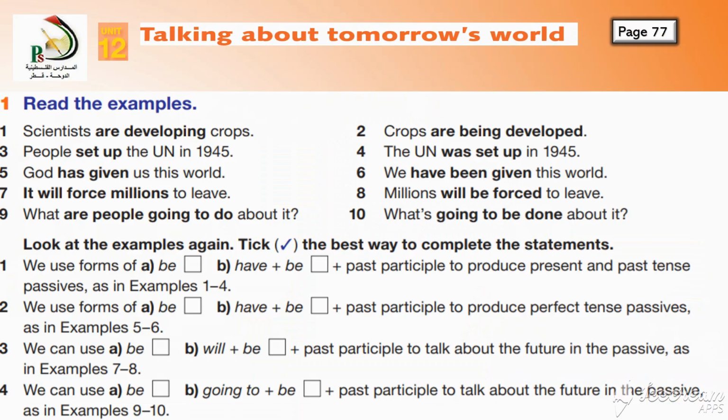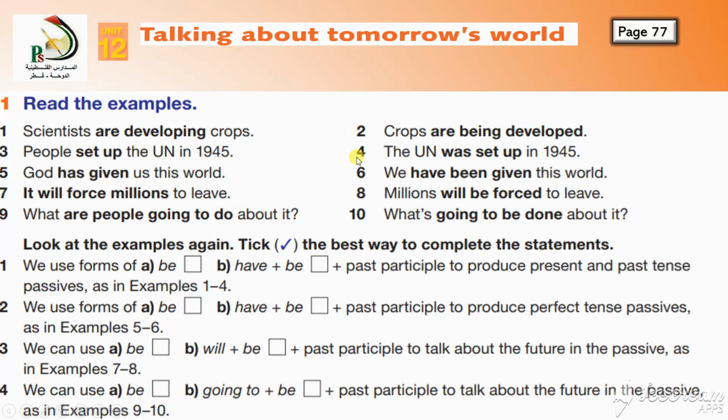Yes, dear class. Now we are on page number 77. Read the examples. Now, you are supposed to read the examples from 1 to 10 and write for me which tenses they are. For example, scientists are developing crops. Then they made it passive: crops are being developed. Which tense is that? Here it is active, but are developing or are being developed. Present continuous. Good. Write for me.